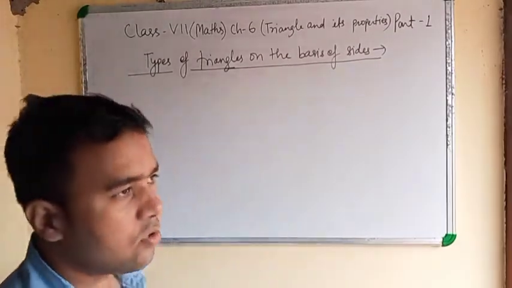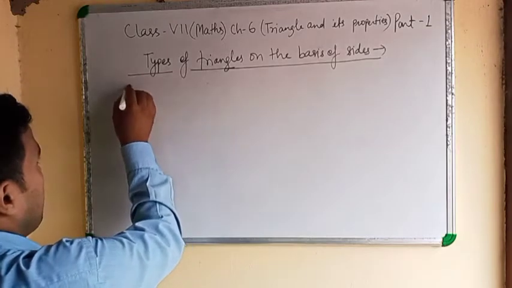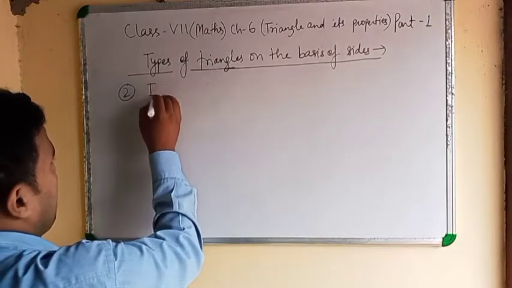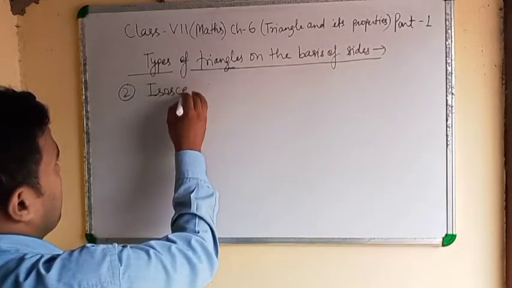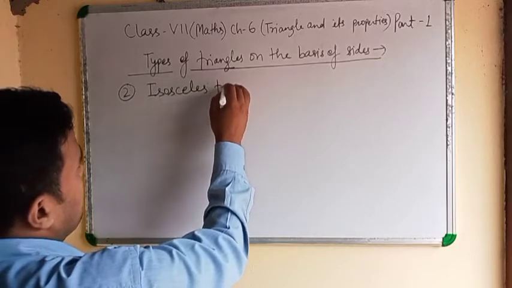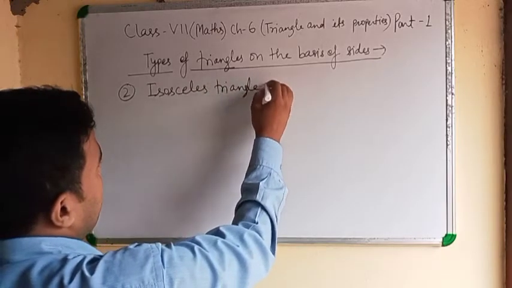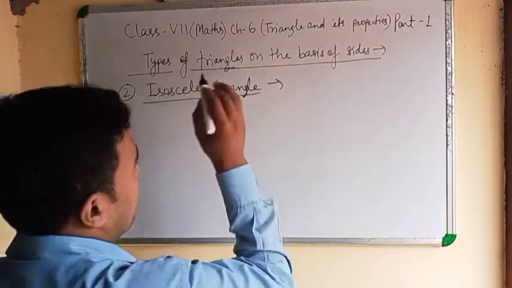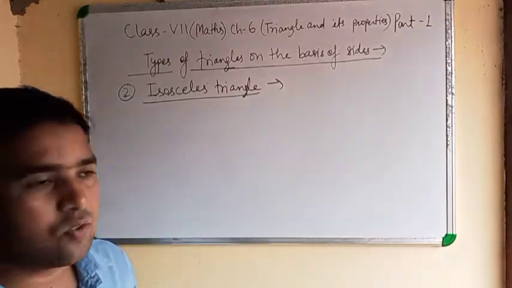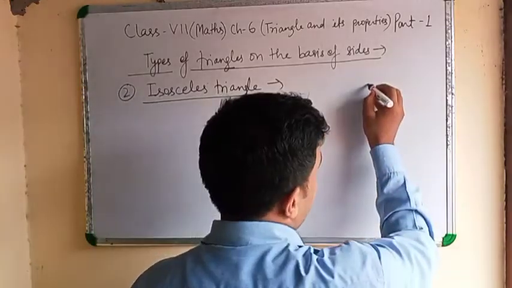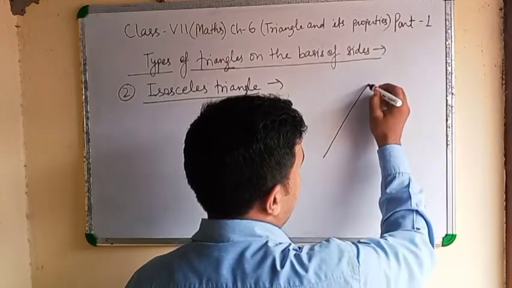Second one is the isosceles triangle. Isosceles triangle means only two sides are equal.